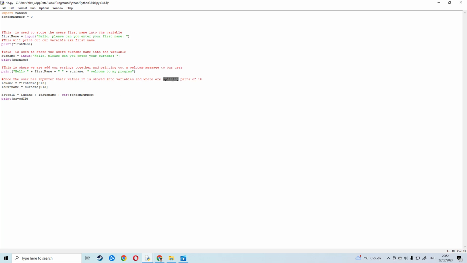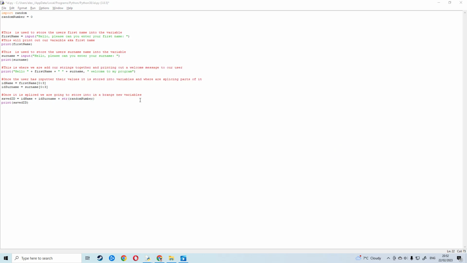Okay, so that keyword we're doing there is splicing. We are splicing a bit of their name, and then once it is spliced, we are going to store it in a brand new variable.